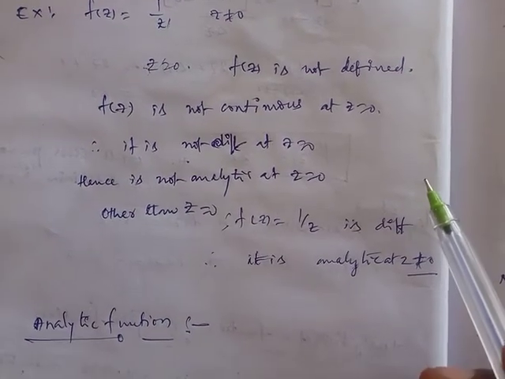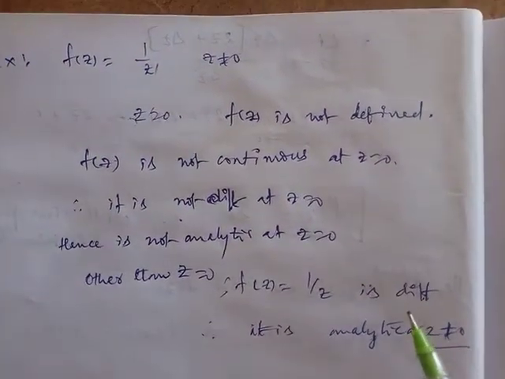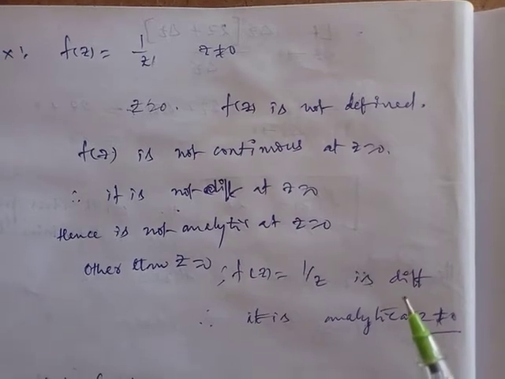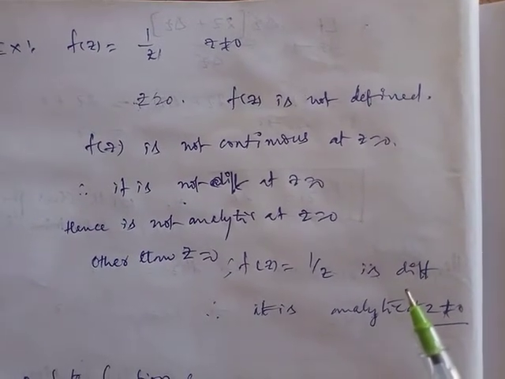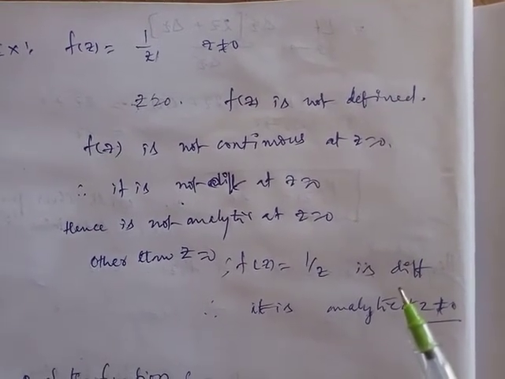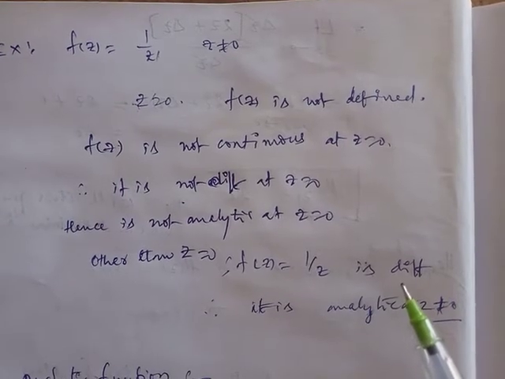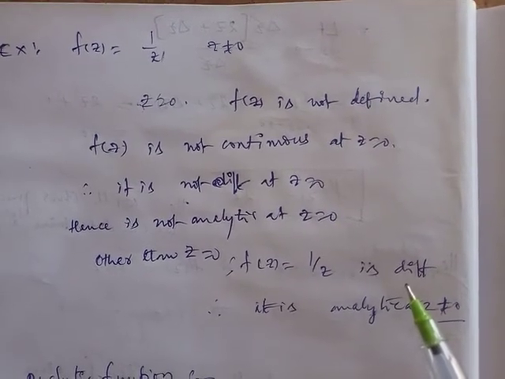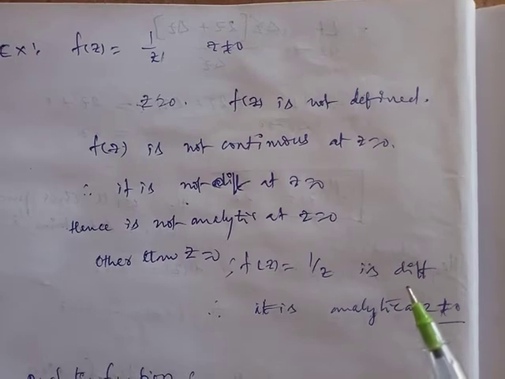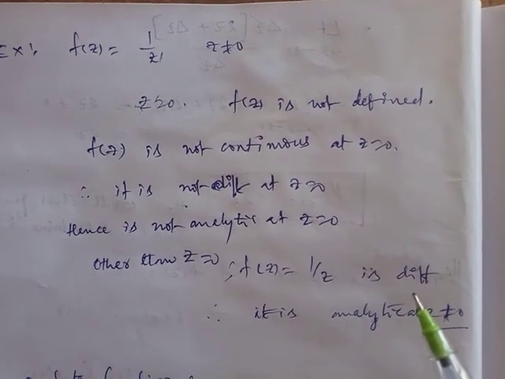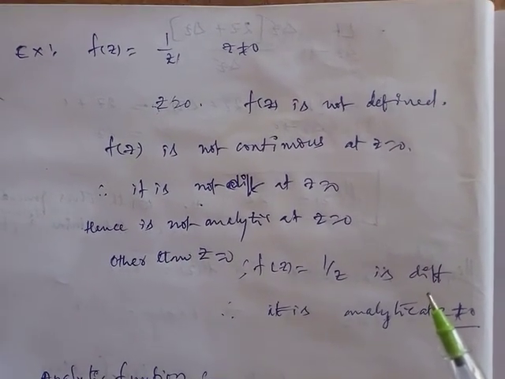So similarly, at the end we discussed f of z equal to 1 by z minus 1. In the z minus 1 case, at z equal to 1 the differentiability property fails. Therefore it is not analytic at z equal to 1 only. Other than z equal to 1, it is everywhere analytic.